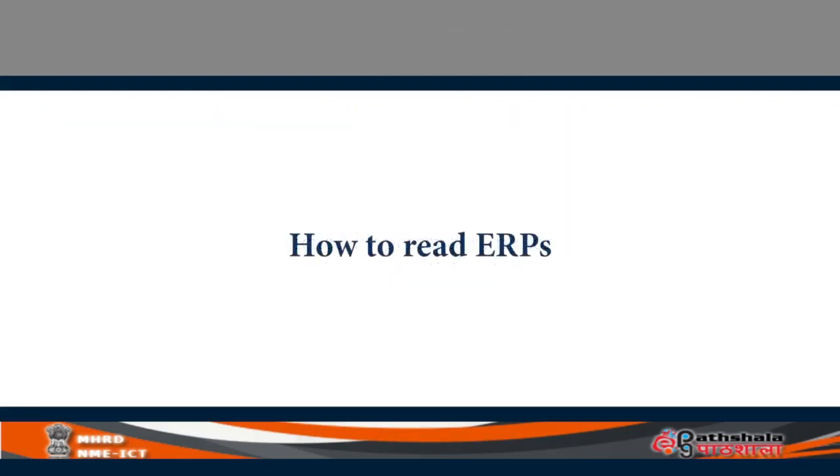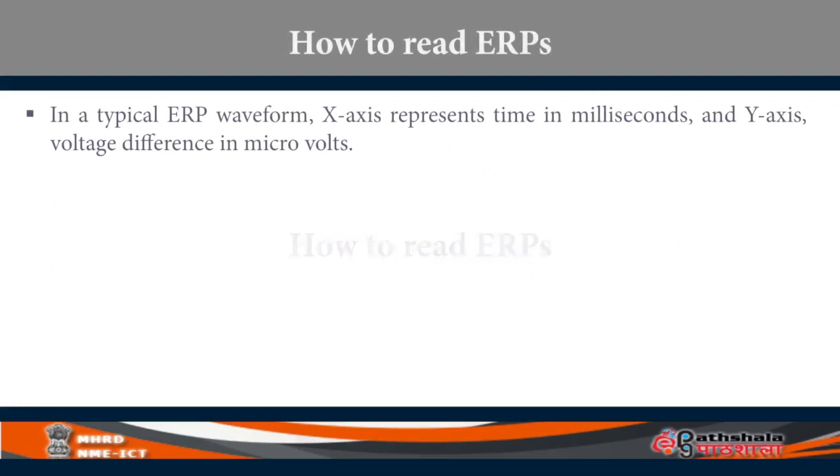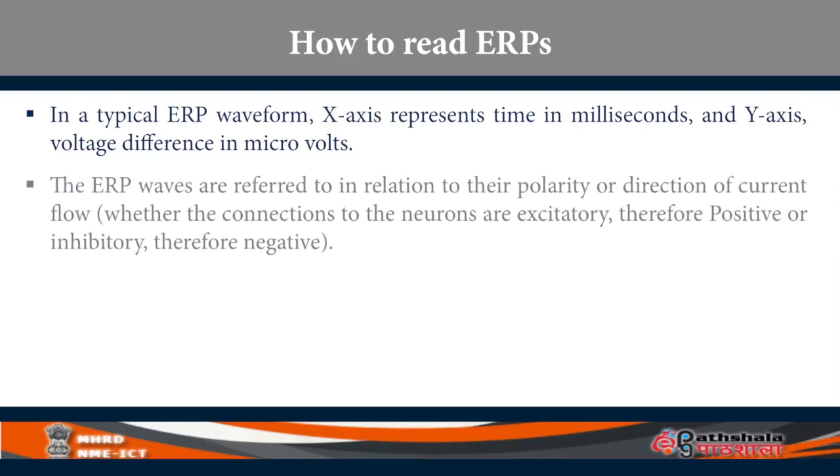How does one read an ERP waveform? In a typical waveform, you have the x-axis representing time in milliseconds and the y-axis representing voltage differences in microvolts. The ERP waves are referred to in relation to polarity, that is the direction of current flow, depending on whether the connections to the neurons are excitatory or inhibitory. If they are excitatory they are positive, and if they are inhibitory they are negative.